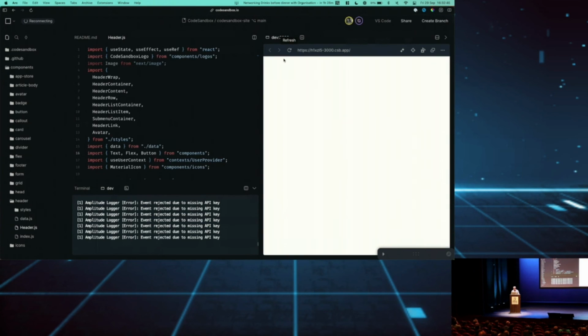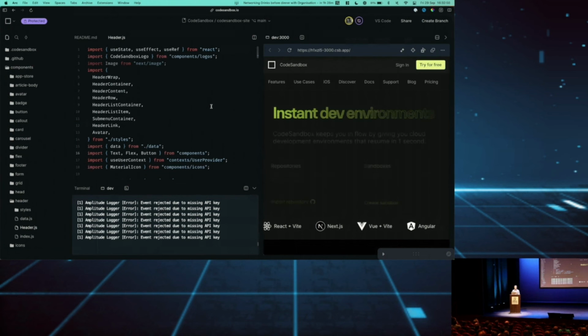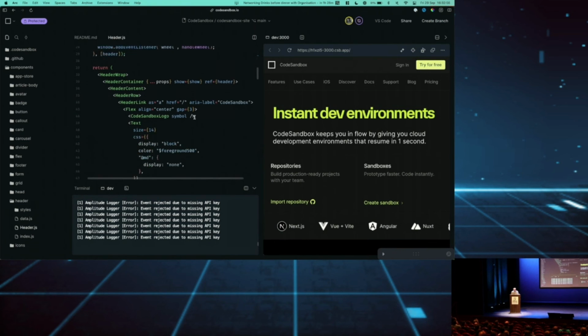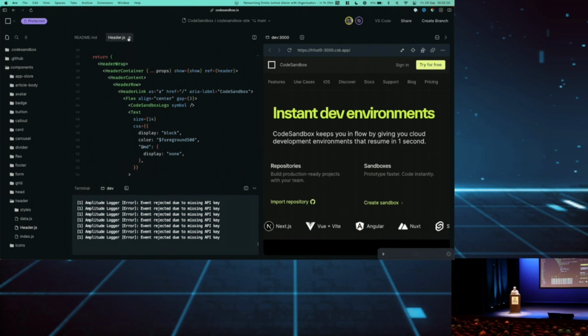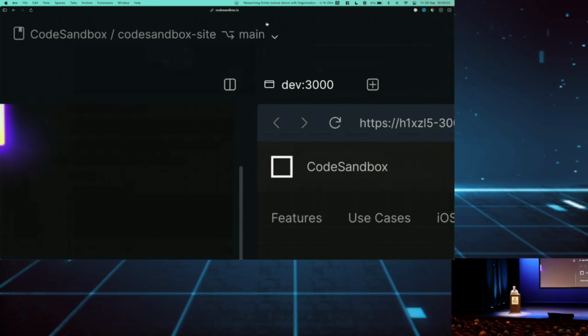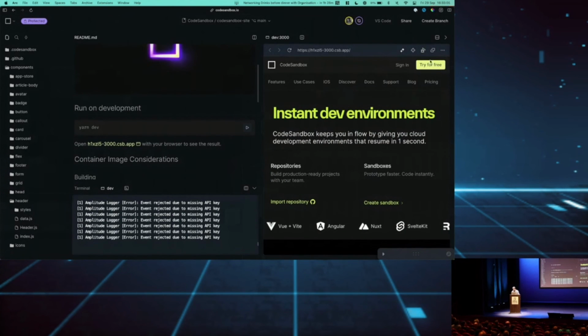I have a CodeSandbox here. And it's funny because did you see that it loaded? That it resumed from a snapshot just now. That's what I'm proud of. Anyway, this is our CodeSandbox website, and it's running in CodeSandbox. You can see I'm in the main branch. And now I want to make a change. I want to change this try for free to edit for me or something.